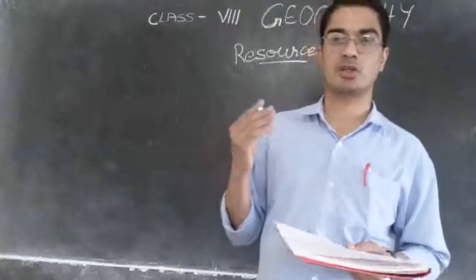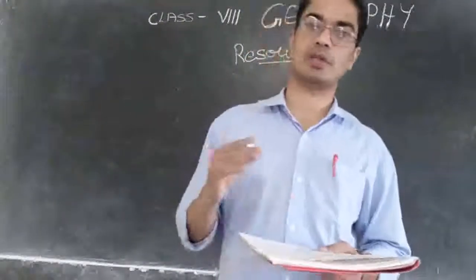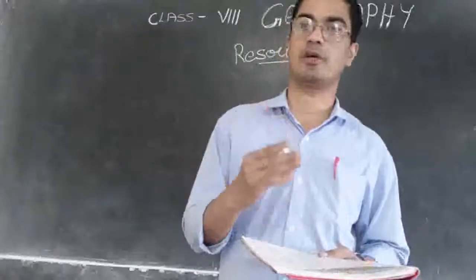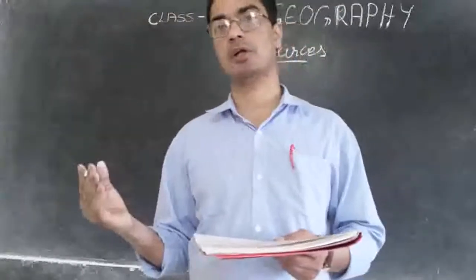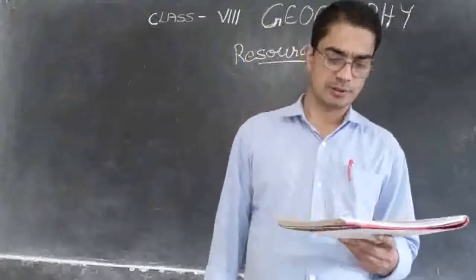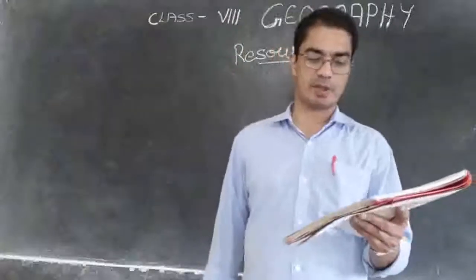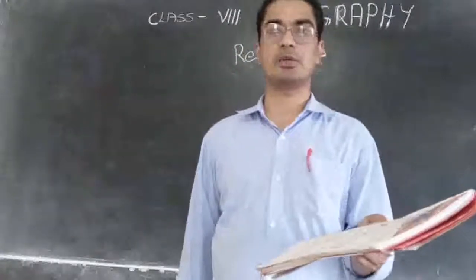So some have got money value, some do not have money value. Both can be resources. Then, some resources can become economically valuable with time.